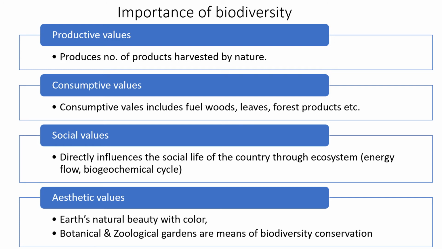And consumers: one level of consumer depends on another level of consumer. Rabbit depends on the grass, then fox or lion or tiger depends on other animals, then snake depends on frog, then eagles depend on the snakes, like that. In this productive value, one level of the ecosystem, meaning a consumer, helps the other level produce their food. That is also one value, a kind of balanced ecosystem. And also social values and consumptive value.